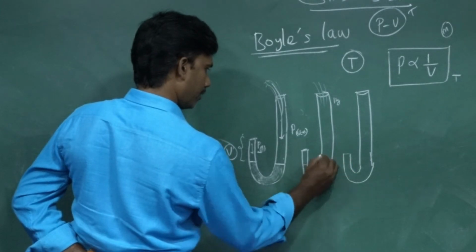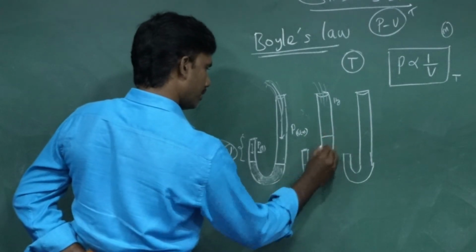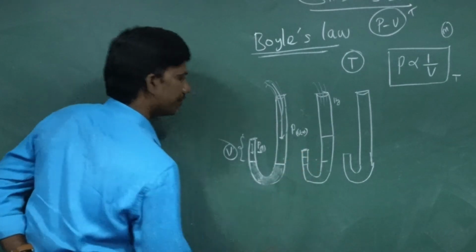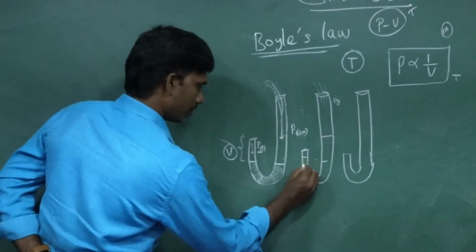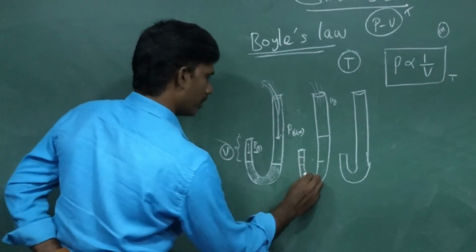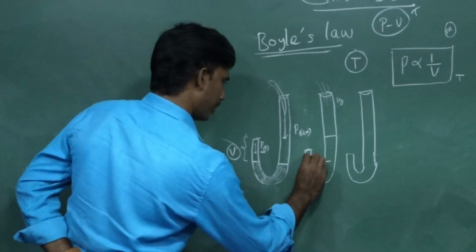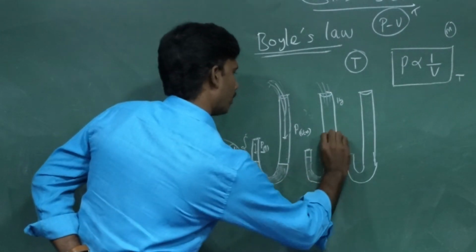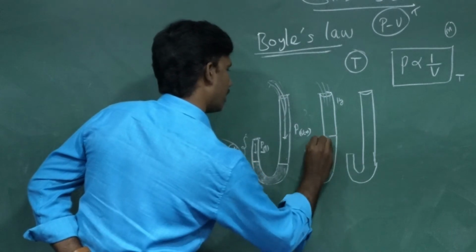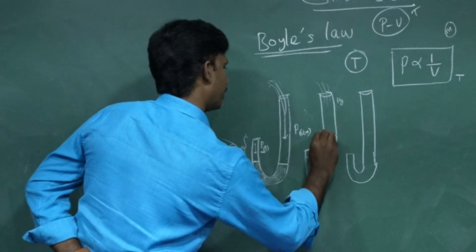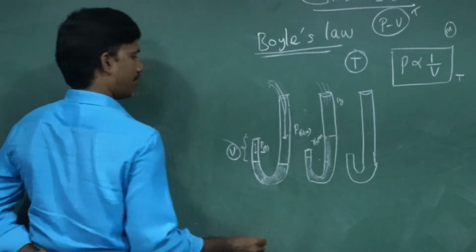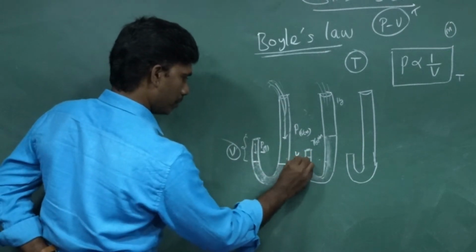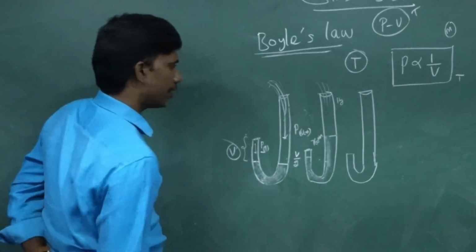After some time, the volume of the gas is reduced to half. When 760 mm of mercury is added, the total volume is reduced to half, V by 2. I am calling this V by 2.